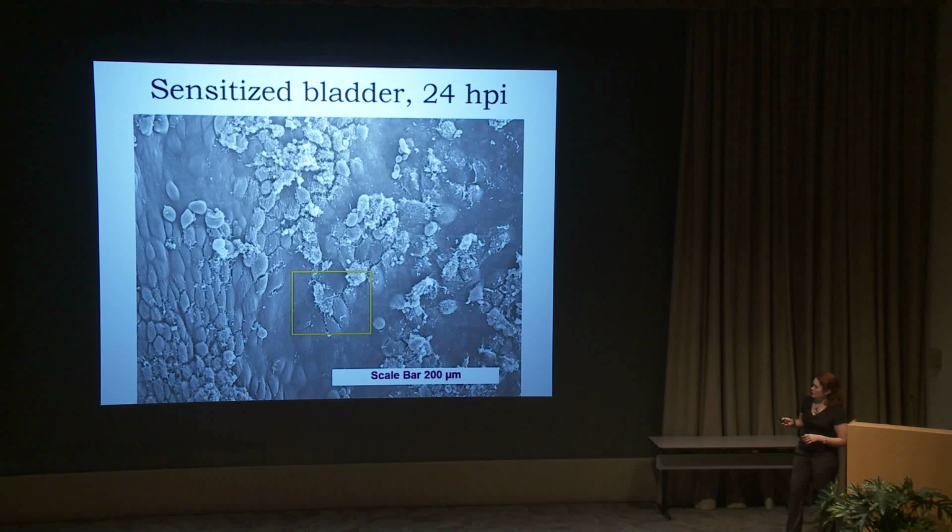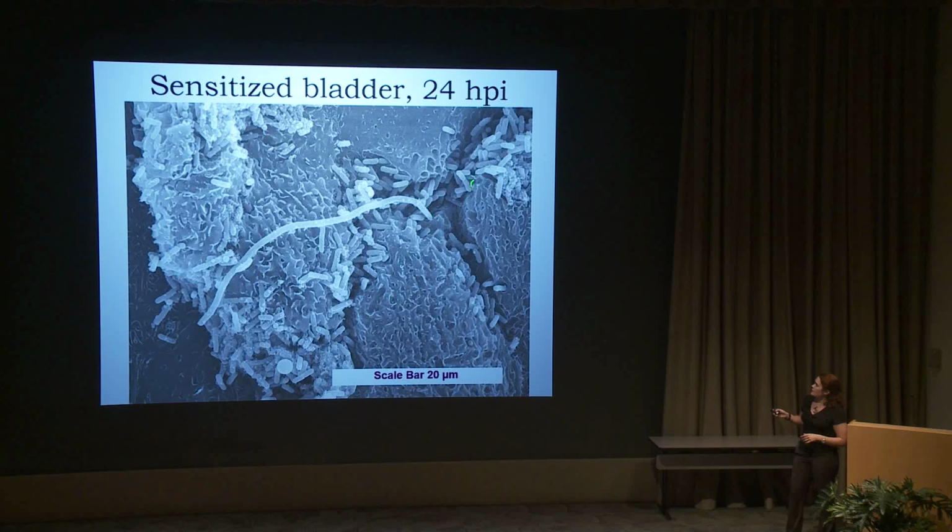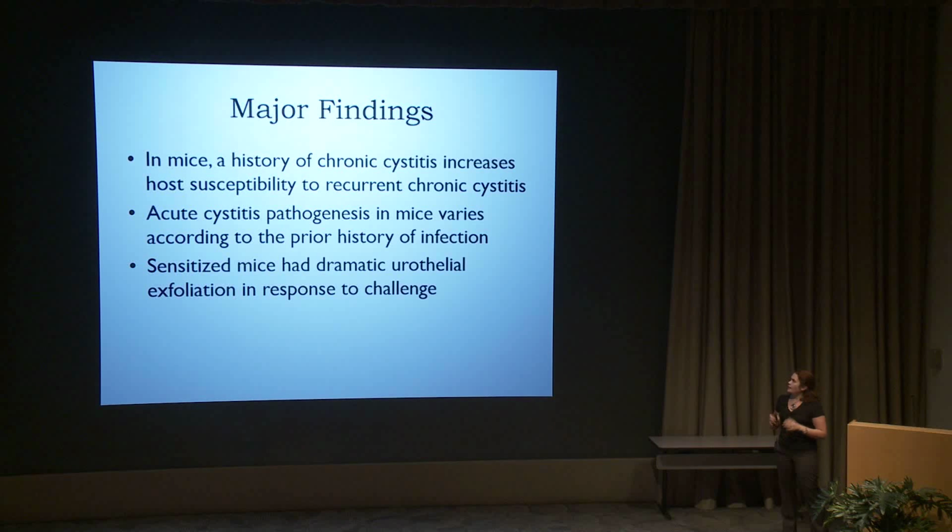In fact, if we zoom in this region, what we can see is lots of rod-shaped UPEC getting in, attacking the junctions between the cells, and here, of course, is a large bacterial filament. So to summarize what I've shown you today, in mice, a history of chronic cystitis increases susceptibility to recurrent chronic cystitis, and this is really an exciting model of recurrent UTI that we can hopefully use to test new therapeutics. The pathogenesis of the infection varies according to the history of host exposure. This is the first time this has been shown for UTI. And finally, sensitized mice had very severe urothelial exfoliation in response to the challenge.